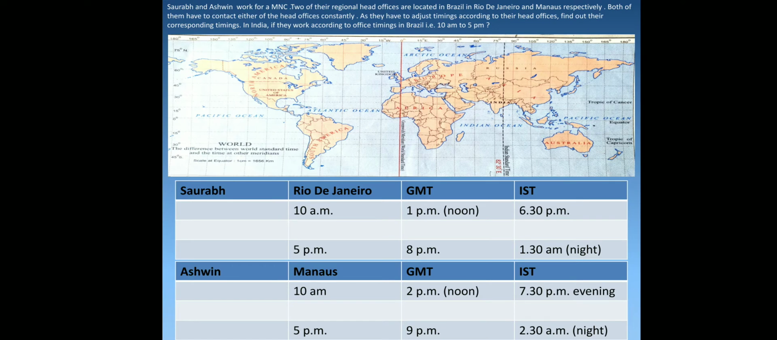Let us see the question. Saurabh and Ashwini work for an MNC. Two of their regional head offices are located in Brazil, in Rio de Janeiro and Manaus respectively. Both of them have to contact either of the head offices constantly. As they have to adjust timing according to their head offices, find out their corresponding timings in India if they work according to office timings in Brazil, that is 10 a.m. to 5 p.m. Now here the timings are given for 10 a.m.